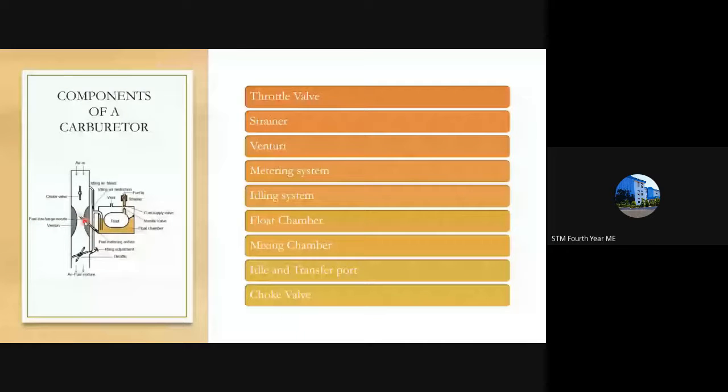The fuel discharge nozzle is in the shape of a nozzle, wherein this big area is a big volume and it is compressed to this volume. So the fuel can move through this nozzle, which is why it's termed a nozzle. Through this only the fuel passes into the carburetor throat or the Venturi. The fuel escapes into the Venturi through this fuel discharge nozzle, and at this nozzle there is an orifice.